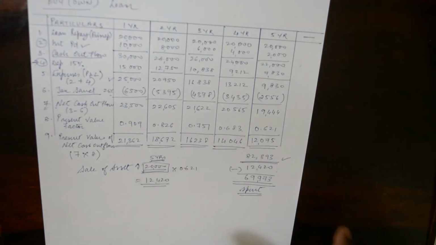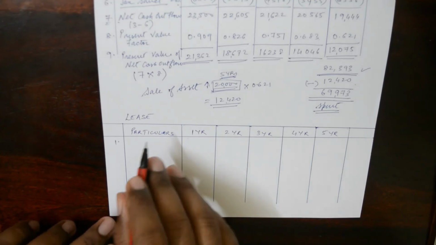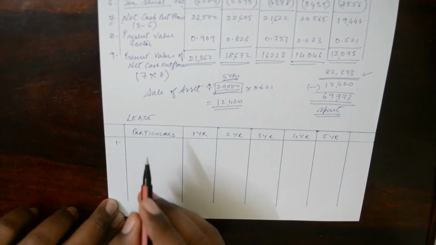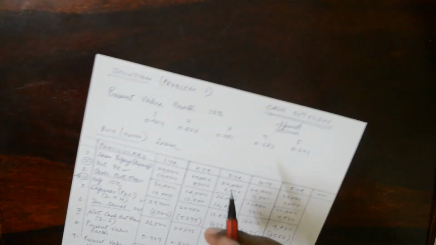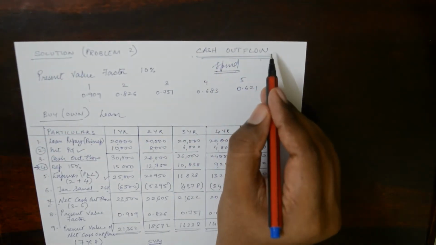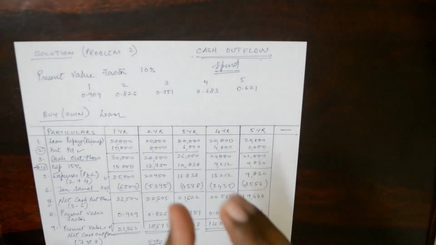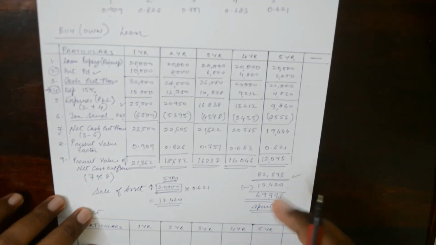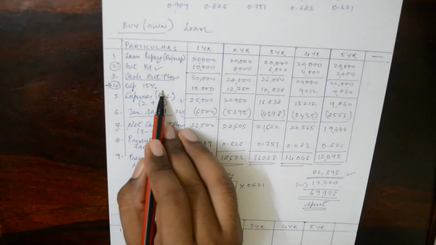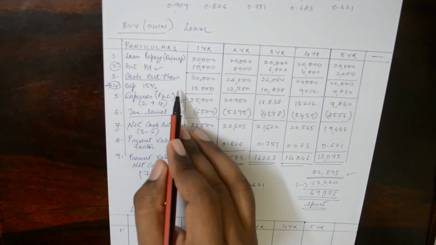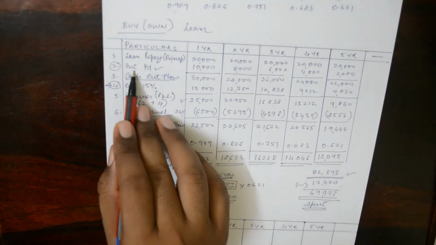Okay, so we'll go to the next. Now going to the second part of the problem, that is lease. With respect to lease, what is the cash outflow? There is only one thing, that is lease rental amount. We do not have anything like interest paid, loan repayment, or depreciation, because we do not own the asset, so no depreciation. We do not have interest paid. Why?